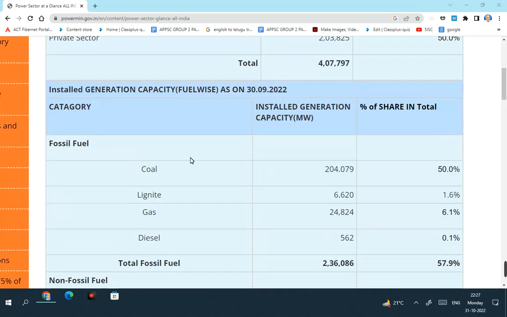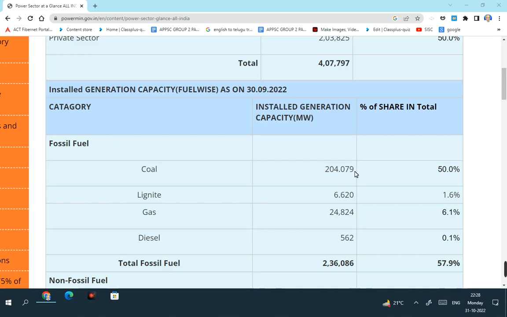When it comes to fossil fuel, there are four categories: coal, lignite, natural gas and diesel. Coal alone accounts for 50% of the total installed power capacity in this country, 2,04,079 megawatt.